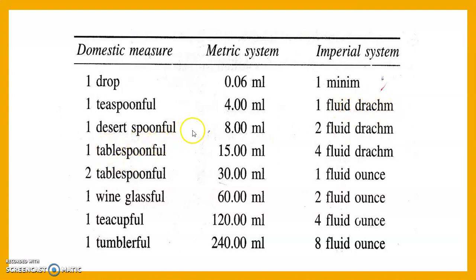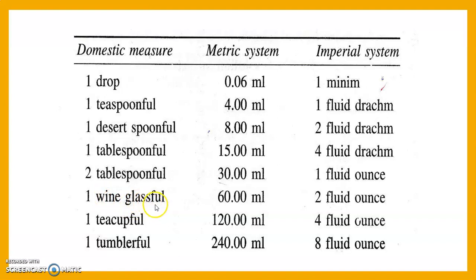1 dessert spoonful is equal to 8 ml in the metric system and 2 fluid drachm in the imperial system. 1 tablespoonful means 15 ml in the metric system and 4 fluid drachm in the imperial system. 2 tablespoonful means 30 ml, and in the imperial system, 2 tablespoonful means 1 fluid ounce.